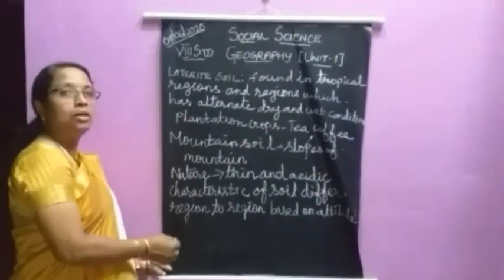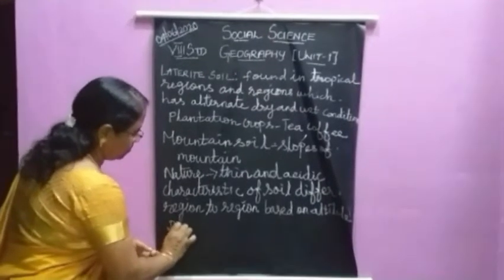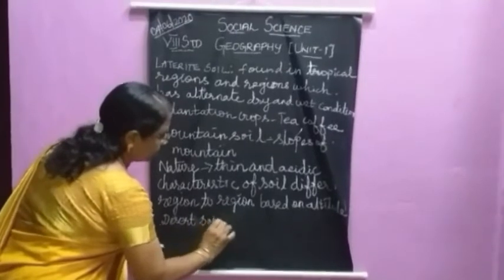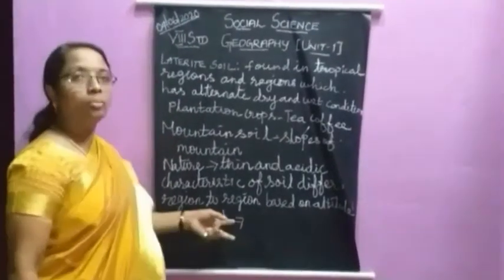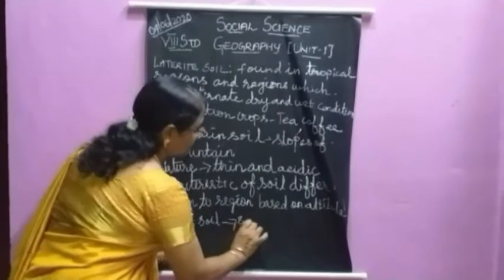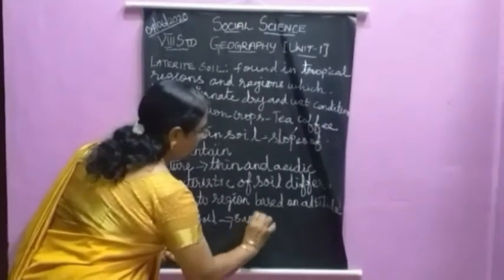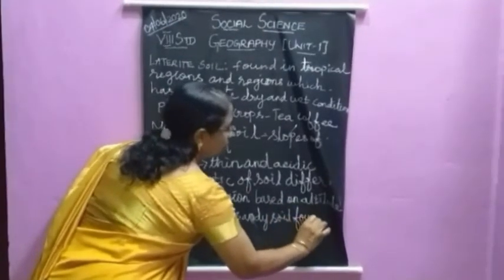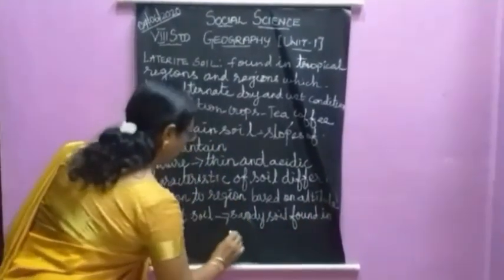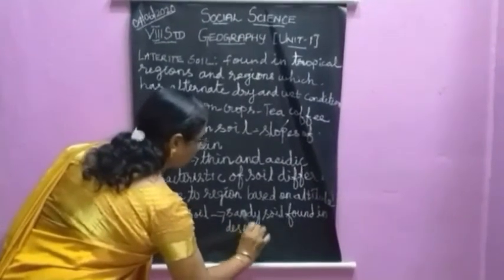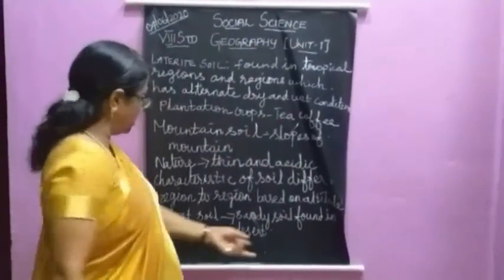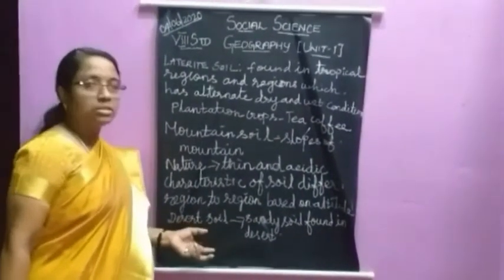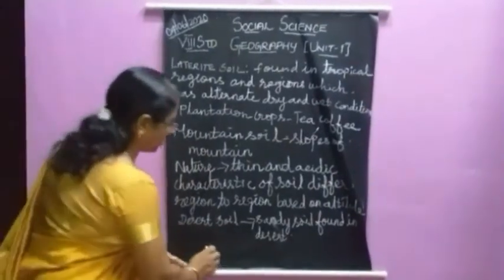Next, the last soil is desert soil. Where is it found? Desert soil, you already know, is a sandy soil found in the desert region. It is an infertile soil. Its nature is porous.